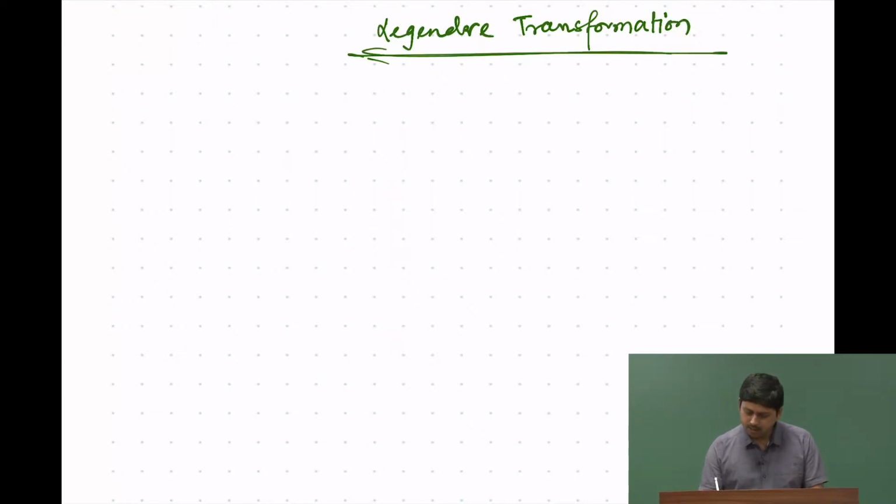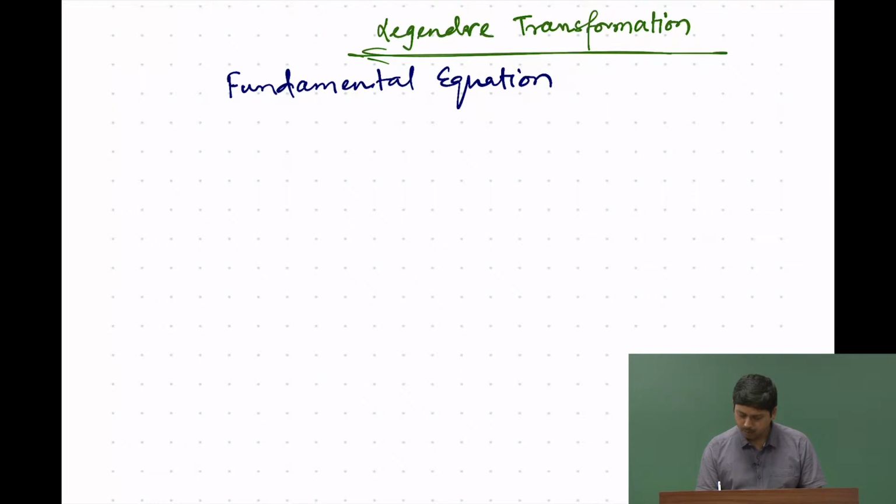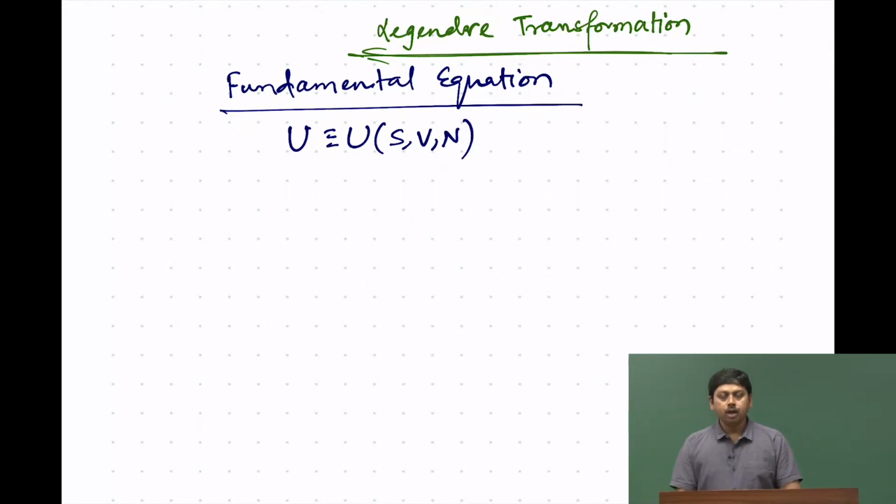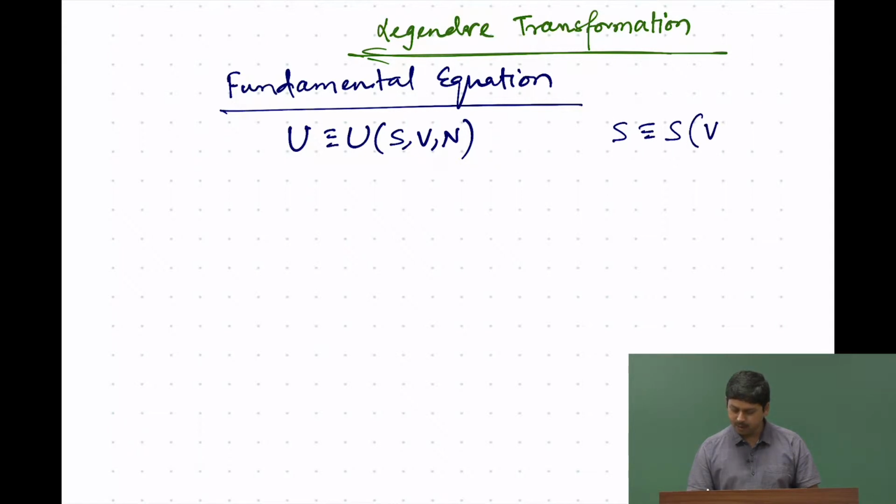The reason Legendre transformation is important is because if you look at the fundamental equation, U depends on S, V and N. In the energy fundamental equation, there is also a corresponding entropy fundamental equation, where S is a function of U, V and N. In the fundamental equation, U depends on S, V and N, all extensive variables.